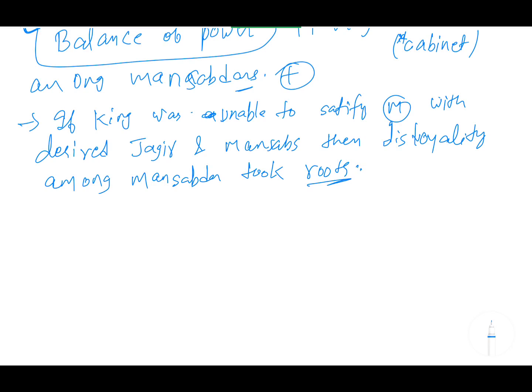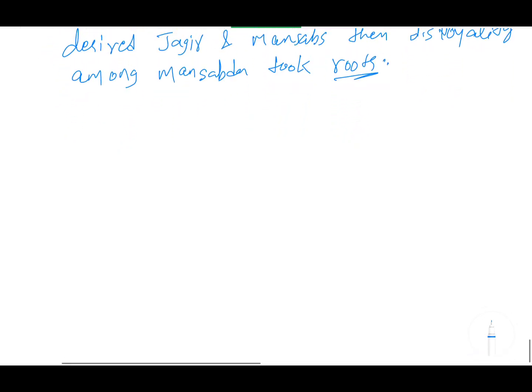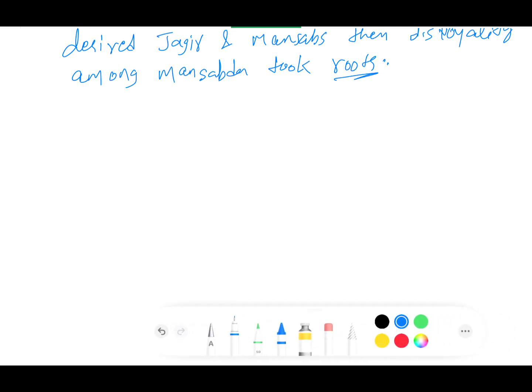If you do not get whatever you want, you try to get it by any means. So you try to make a group so that you can dethrone the present king by collaborating with the other king contender, so that when they become the king, you will get the desired mansab and jagir. So this was the scenario. Next, these two things you have understood. Institutional failure you have seen. Now the third point is military failure. How did the military fail?